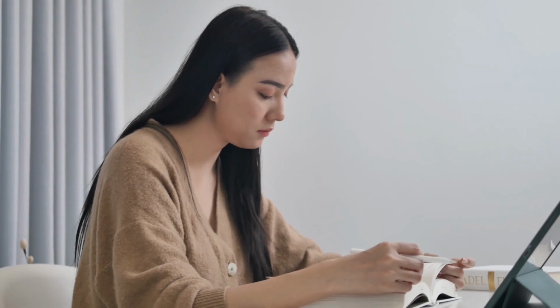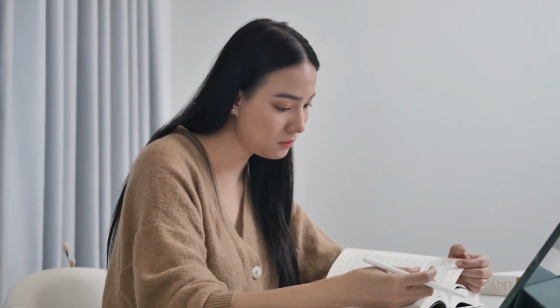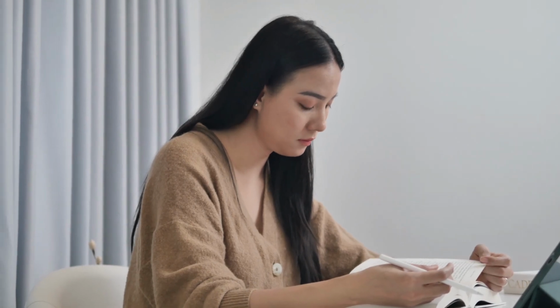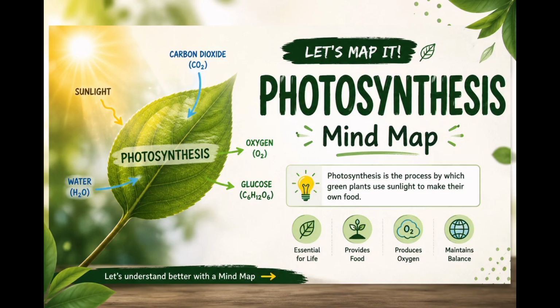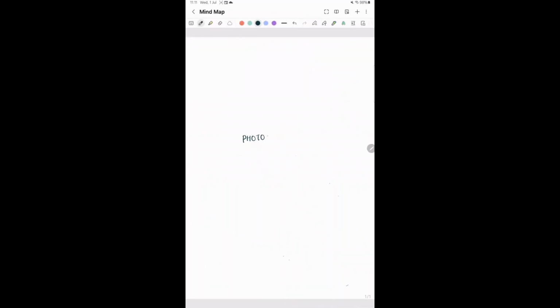So right now, we'll see one example through which we'll explain the topic photosynthesis, and it will help us understand how note taking can be made easier for revision and for recall. A mind map starts with just one thing, the main topic. Here we are taking the example of photosynthesis. Don't think about the details too much, just write the central idea in the middle of the page.